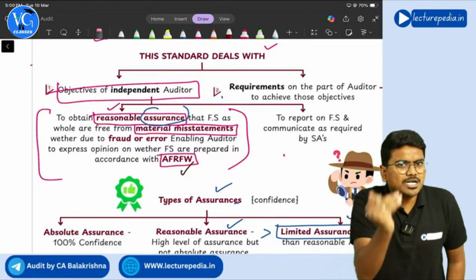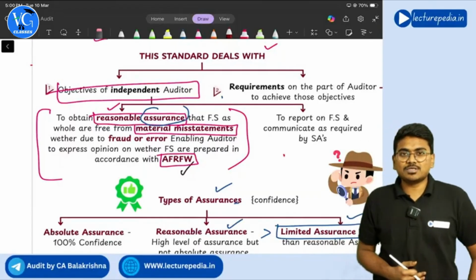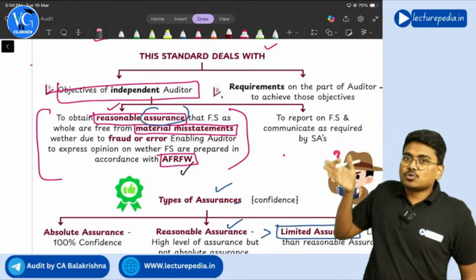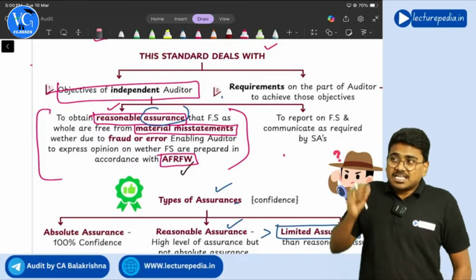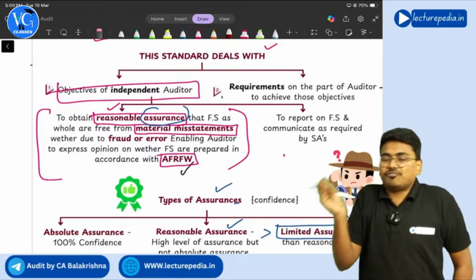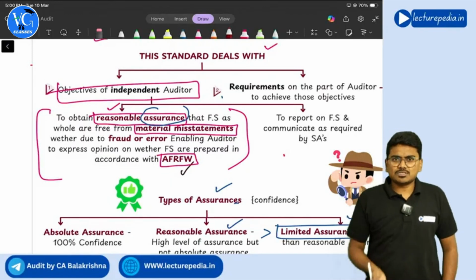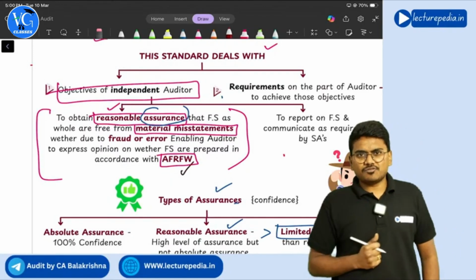First of all, what is meant by framework? Framework means nothing but a set of rules and regulations, certain guidance that has been given. If the framework is related to financial reporting, you will call it a financial reporting framework. Some examples: accounting standards, Indian accounting standards; these are nothing but financial reporting frameworks.